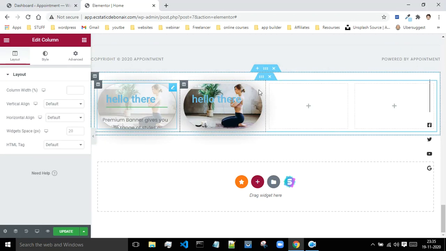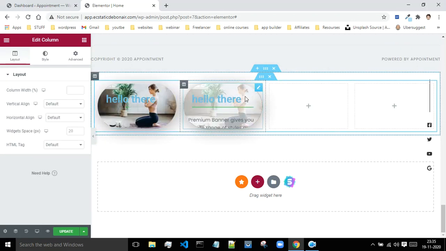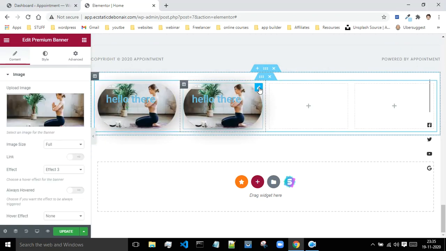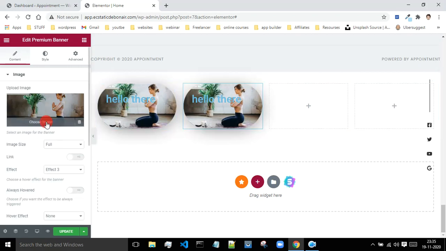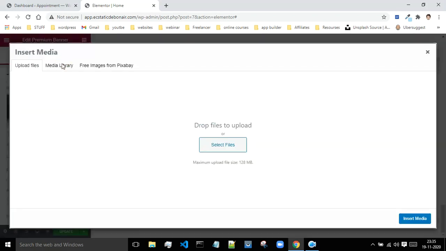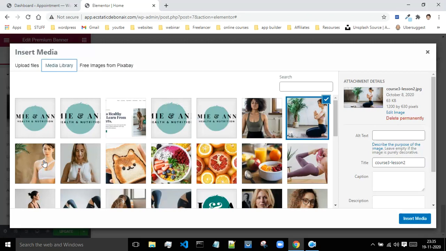Now I have this another element. If you want to make changes to this column, just click on this pencil icon. Now suppose you want to choose some different image, then you can do that. Choose some different image over here, click insert.